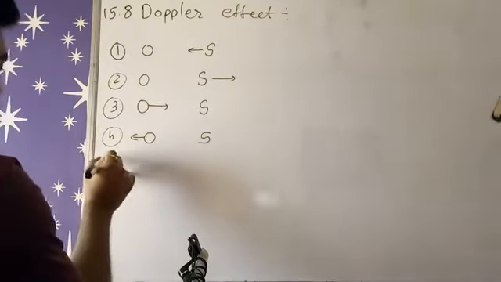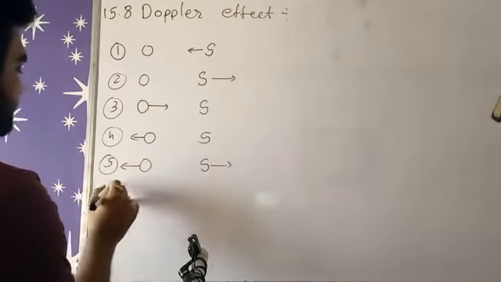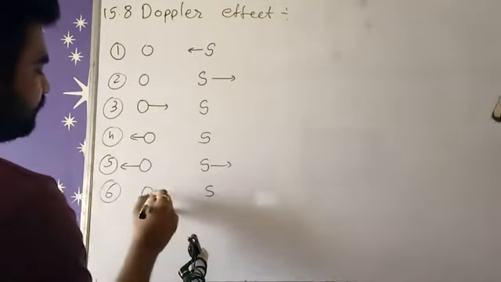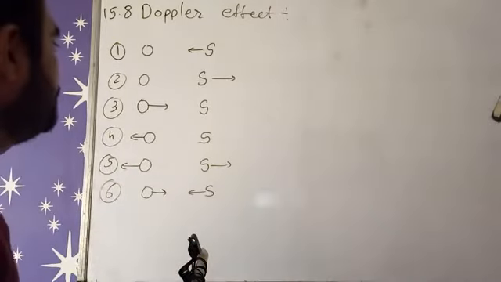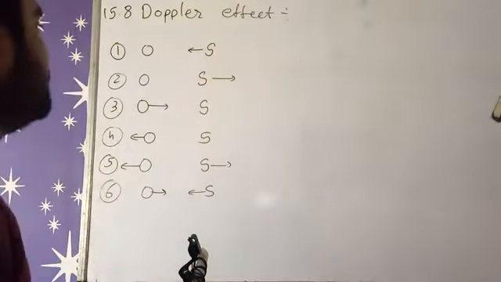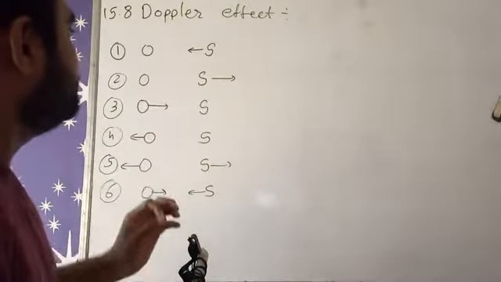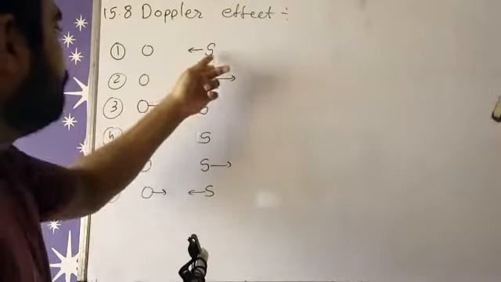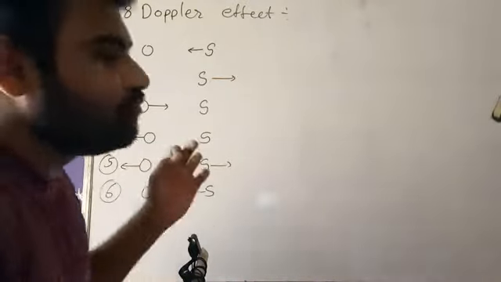And the fifth one, observer and source both are moving away. And the sixth one, observer and source both are moving towards each other. So we have to study all the categories in this Doppler effect. So there may be a change of frequency because of these motions, right? These all are called relative motions.